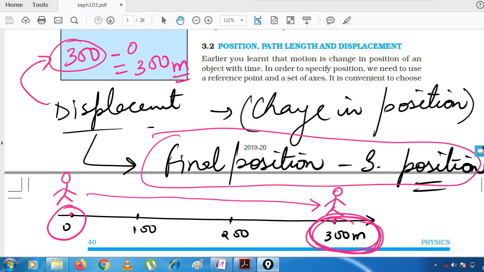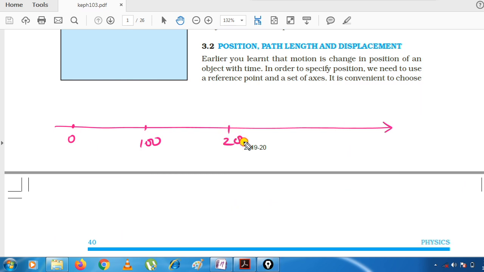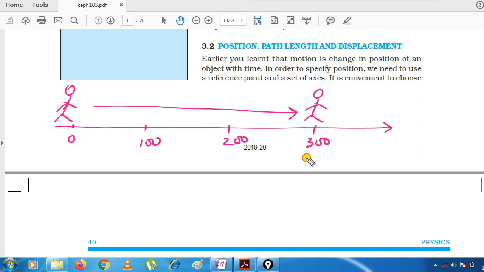Now again let us make this example a bit complicated. Again suppose we have a scale. Let us point out some marks: 0, 100, 200 and 300. There was a body standing initially at 0. This body started moving and reached this point, correct? After this, the body from this point started moving back and reached this point, which is marked at 100 meter. Okay, the body finally reached here at this mark.